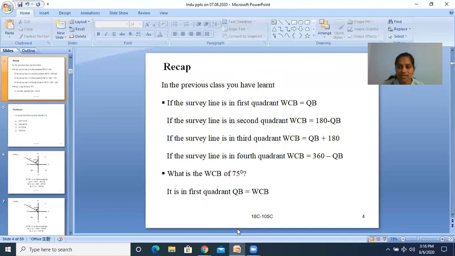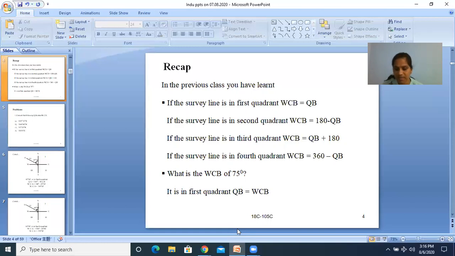If you write this quadrant, then only the quadrantal bearing will have meaning, otherwise there is no meaning. That is the main difference between WCB and QB. In WCB, we cannot show the directions or quadrants, but in QB, you have to mention in which quadrant the line lies.